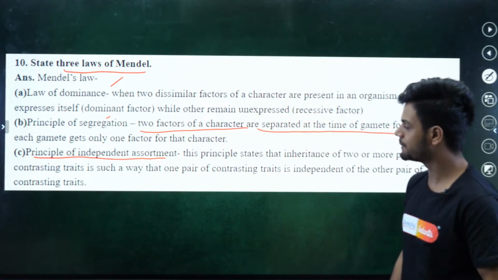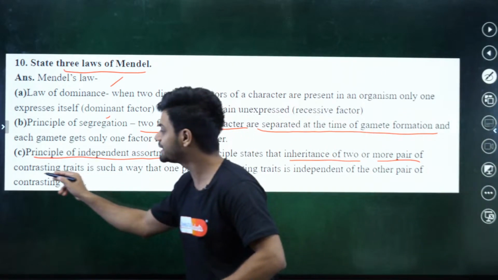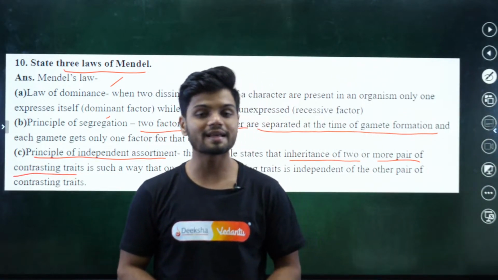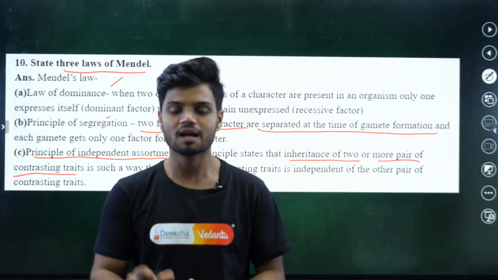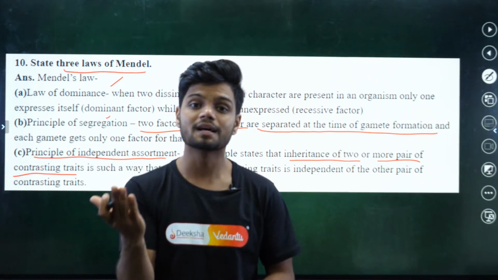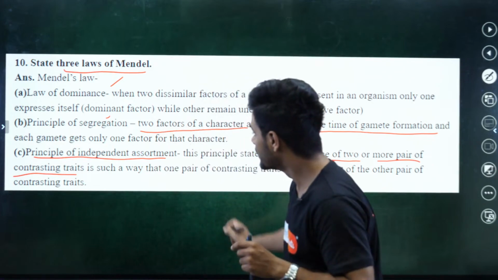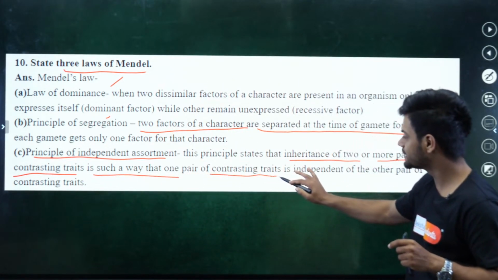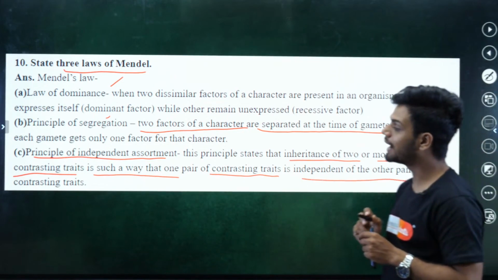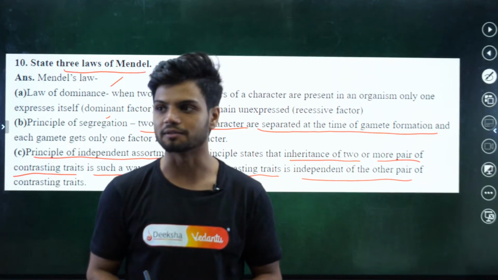It says that the inheritance of 2 or more pairs of contrasting traits, like the color of the seed as well as the shape of the seed, is such that one pair of contrasting traits is independent of the other pair. That is, they are independently inherited. Clear?